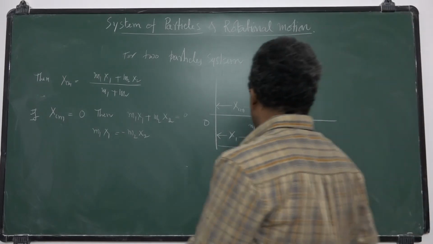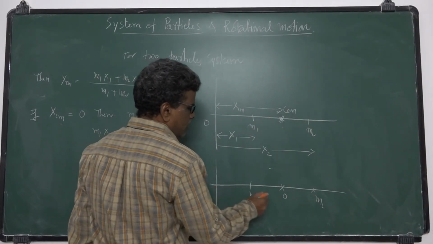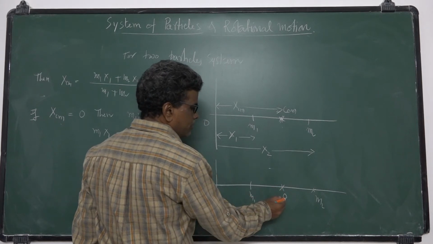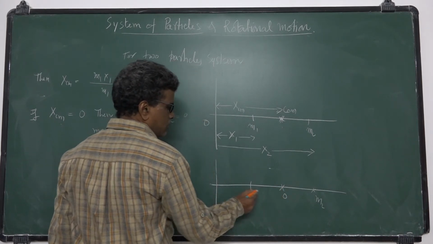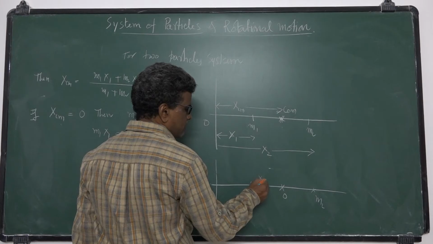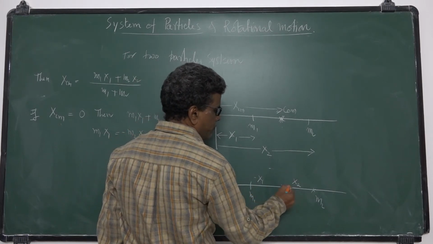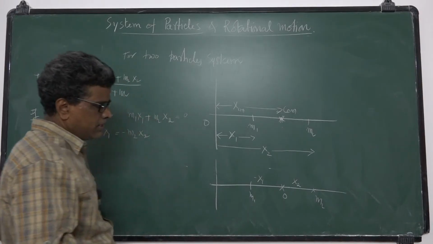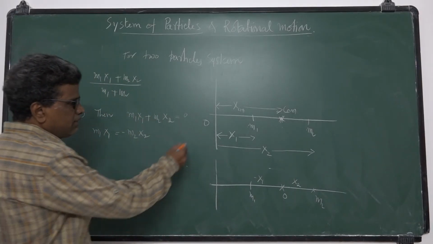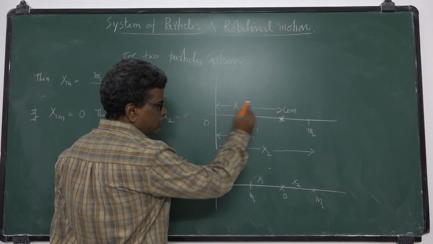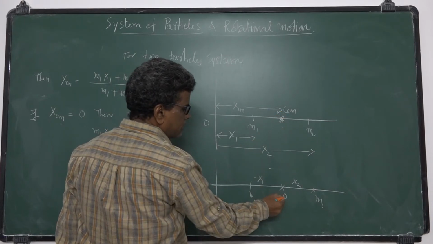If this is the origin, then the coordinates become minus x1 and x2. So I shift the origin to the center of mass.